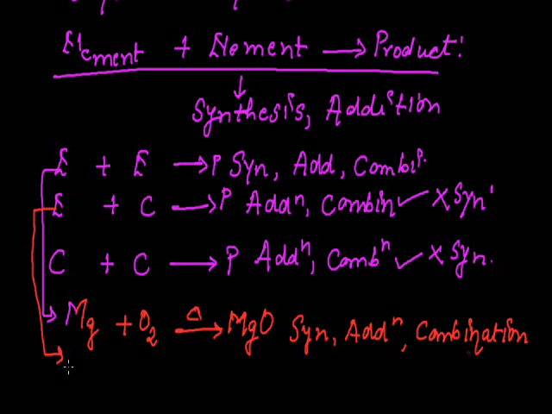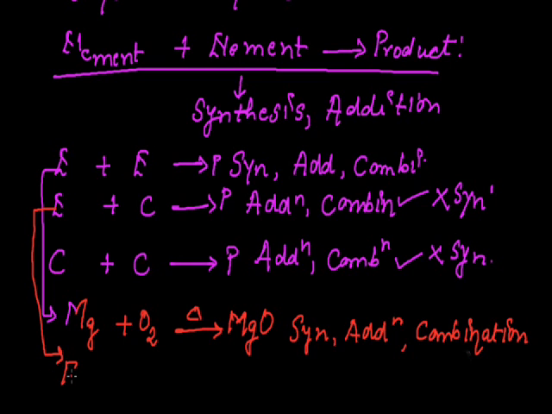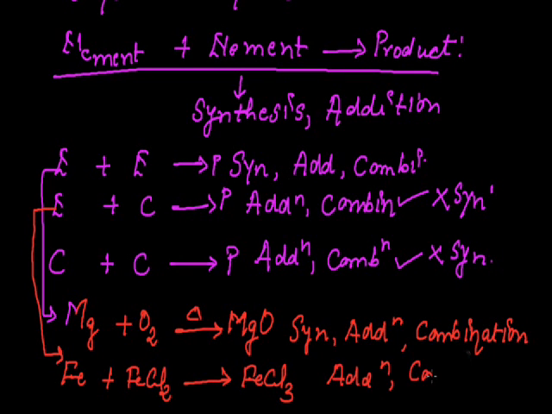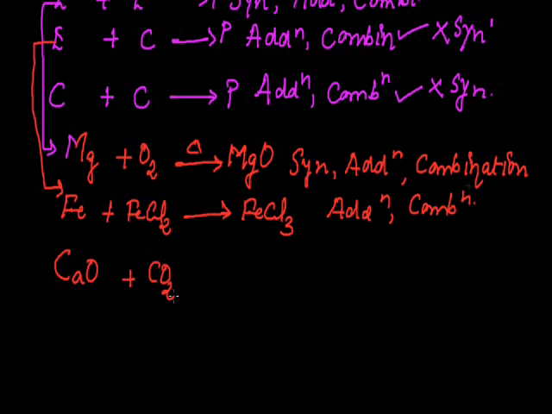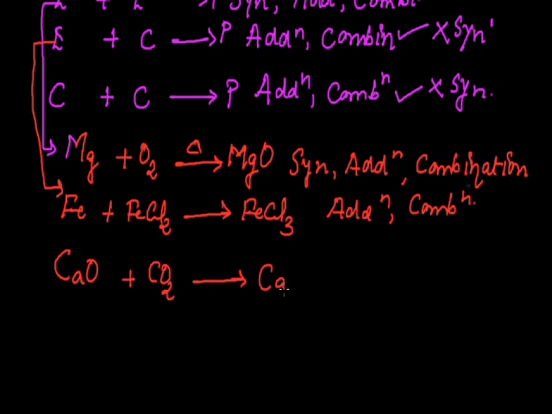But when one element, that is Fe, plus a compound, FeCl2, forms a new product FeCl3, the reaction is referred to as an addition reaction or a combination reaction. When both the compounds, that is CaO plus CO2, combine together to form CaCO3, this is also an example of an addition reaction or a combination reaction.